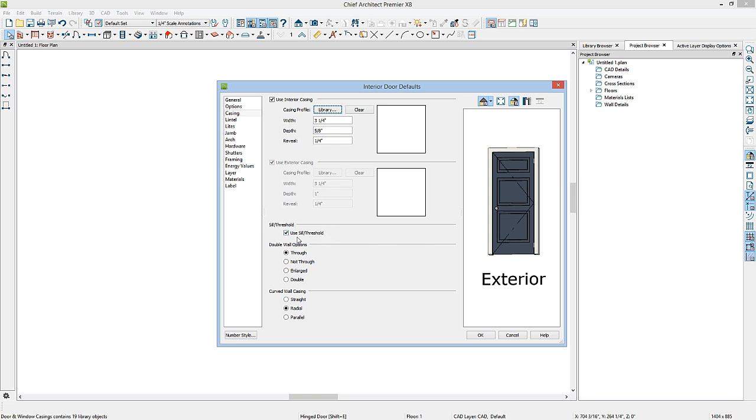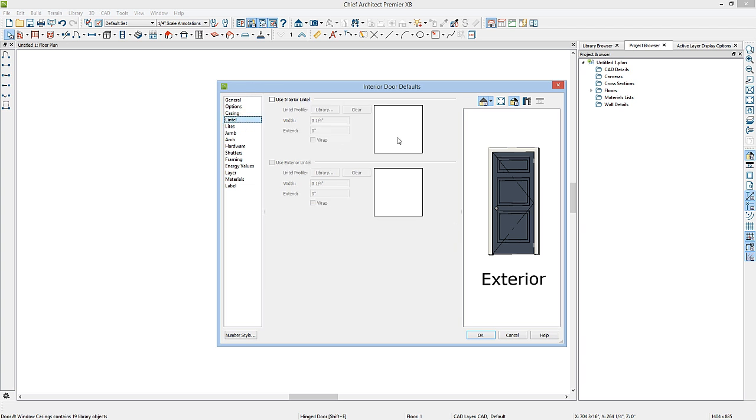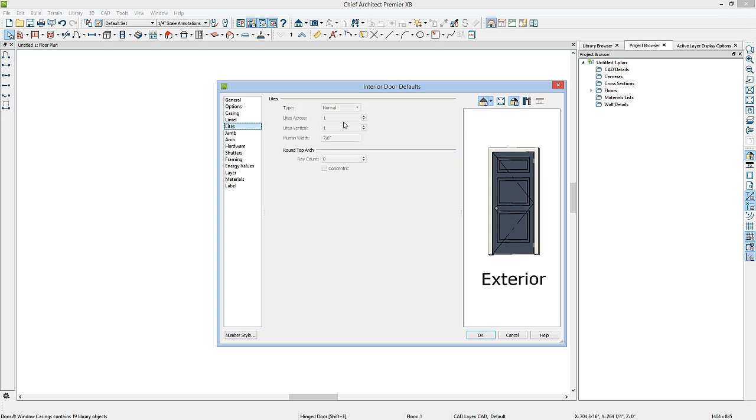You also have the option to include a sill or threshold with each door, or in this case, for my interior doors, I'll remove it. You have options for double wall as well as the curved wall casing. You can also add a lintel or a different molding across the top of the door. If you have a glass door, you have the option to add divided lights. You also have options for your jamb. You can arch any door. However, be careful when you arch a door that your door style fits in that arch.